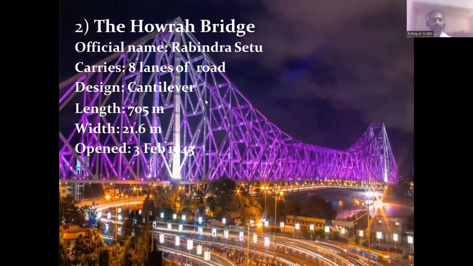Have you seen this kind of bridges? In Mumbai? You will find them in Mumbai, right? Yes, sir. Pune, Mumbai. Yes.